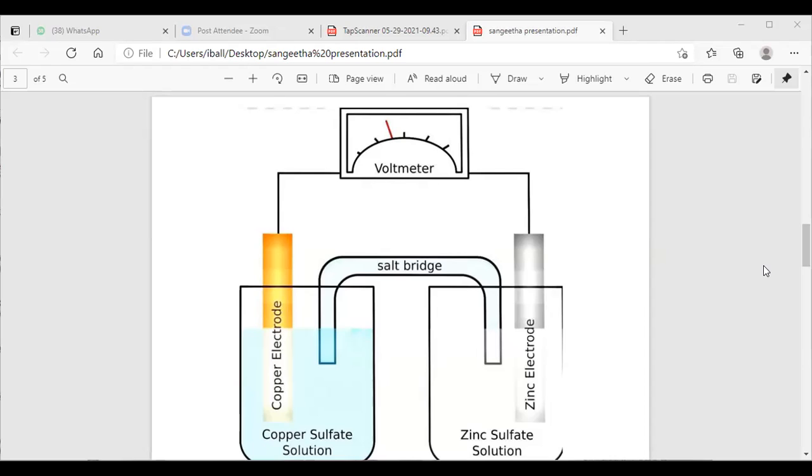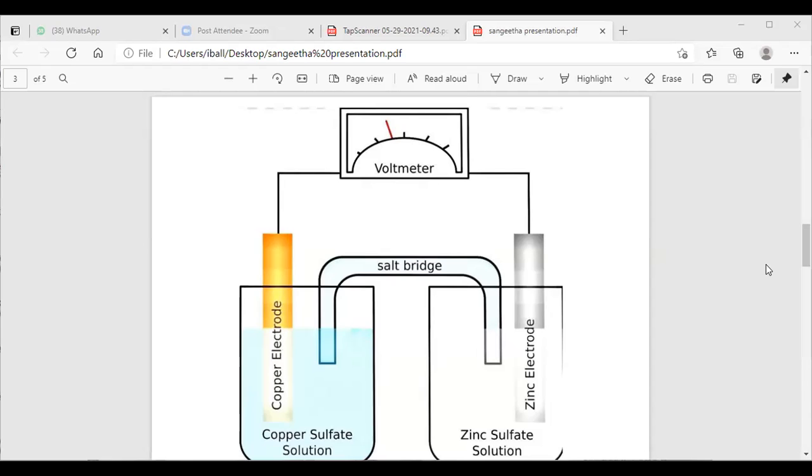Setup of a galvanic cell. In order to create a galvanic cell, one would have to follow the following setup. The cell would ideally include two electrodes. One of these electrodes, the cathode, is the positively charged electrode, while the other is the anode, the negatively charged electrode.